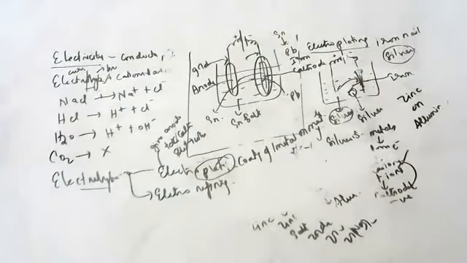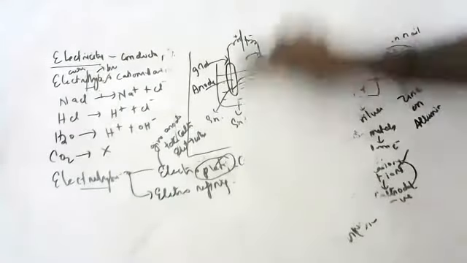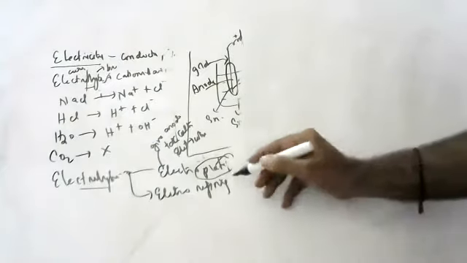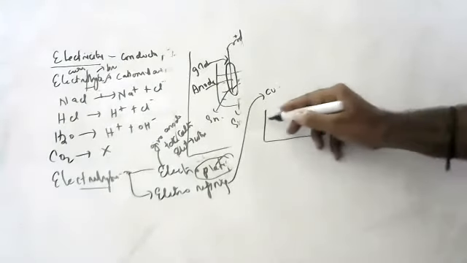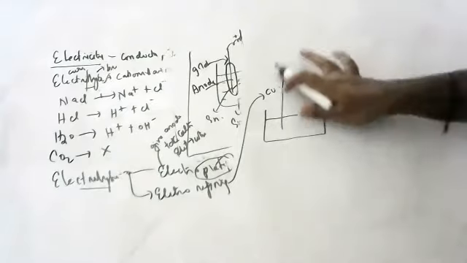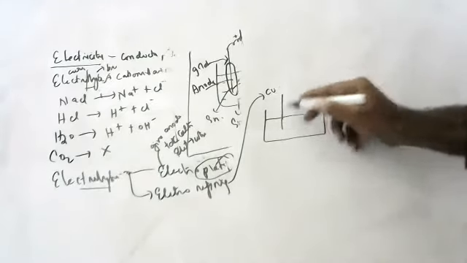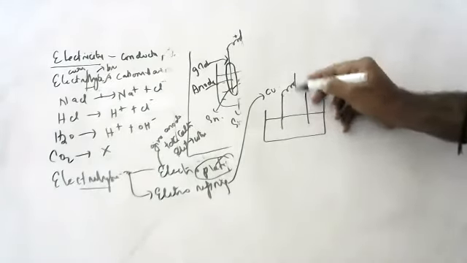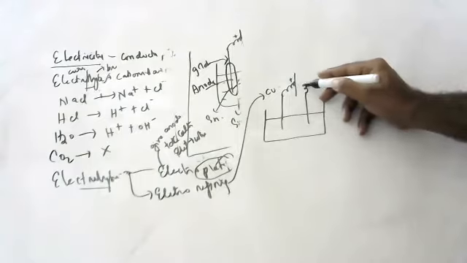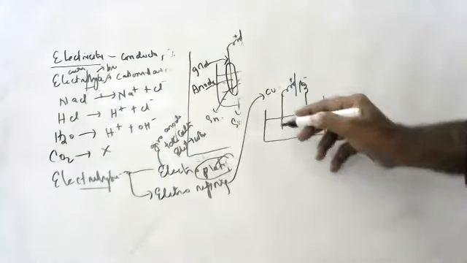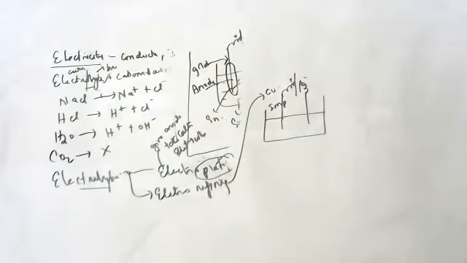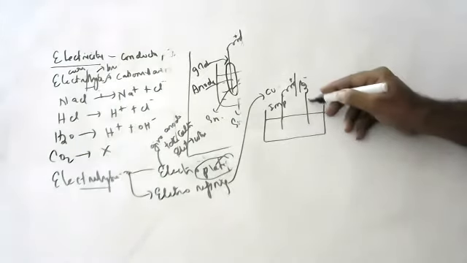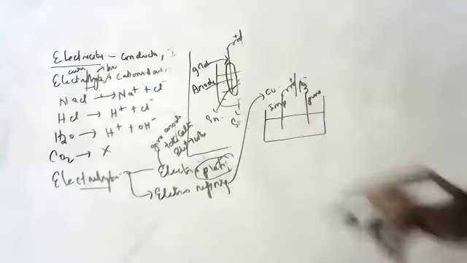Okay, children. Next, electrolytic refining. Electrolytic refining means I want to purify any metal. Suppose I want to purify copper. The electrode connected to the positive terminal is called the anode, and the one connected to the negative terminal is called the cathode. Impure copper, which I want to purify, keep it at the anode. Pure copper, which is already existing, keep it at the cathode.